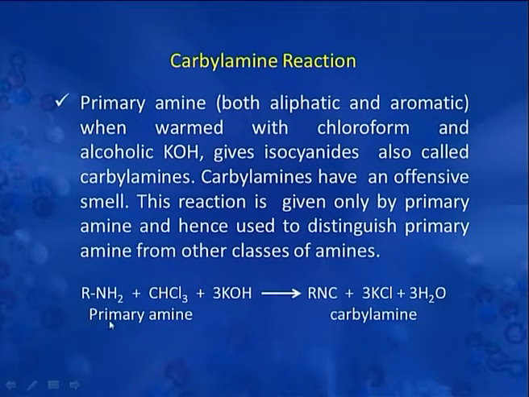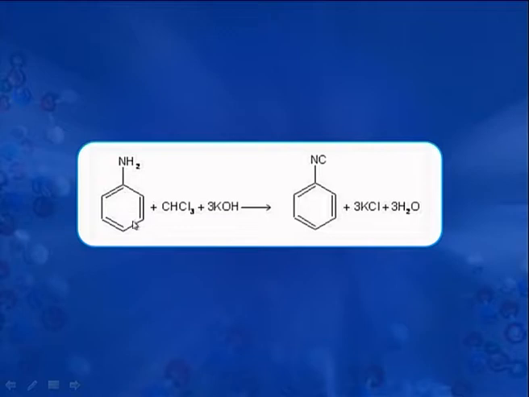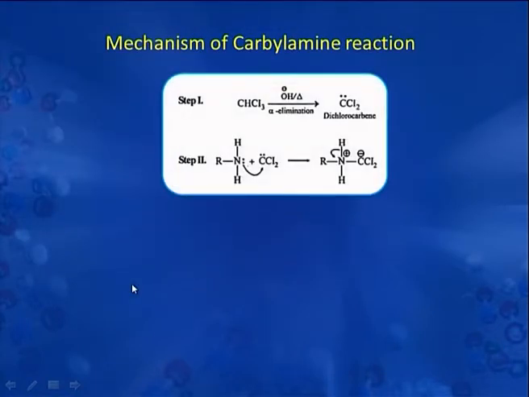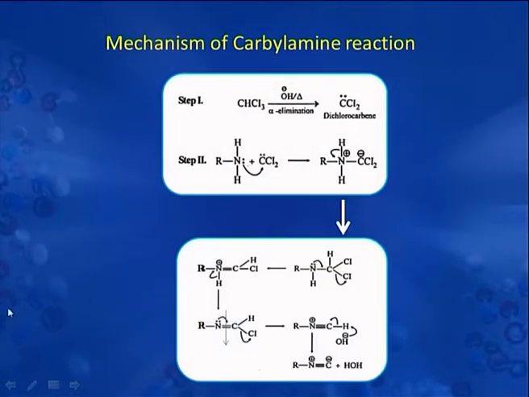Here you can say this is a primary amine. When treated with chloroform and KOH, it forms this carbylamine, RNC. So, this is an aromatic amine, aniline, producing this phenyl isocyanide. In the mechanism of this carbylamine reaction, the intermediate formed is dichlorocarbene.